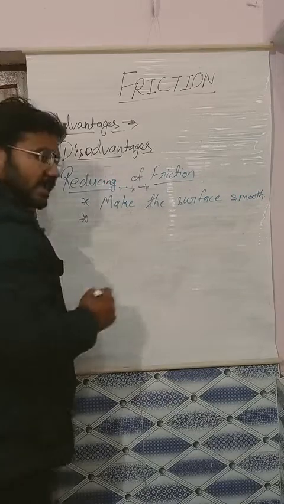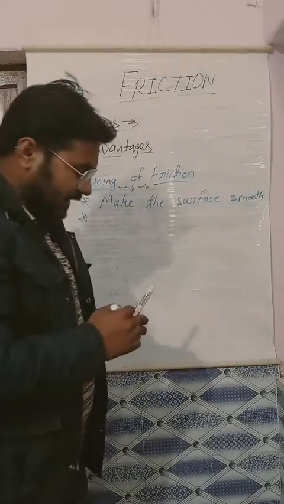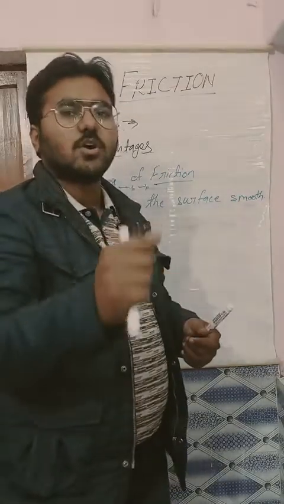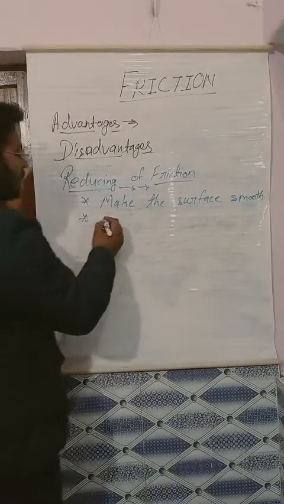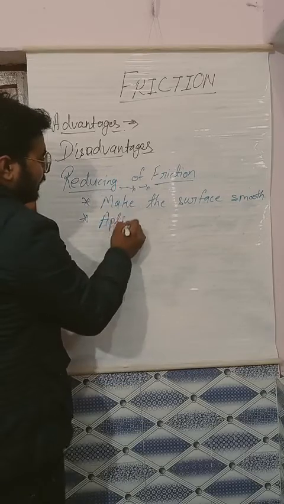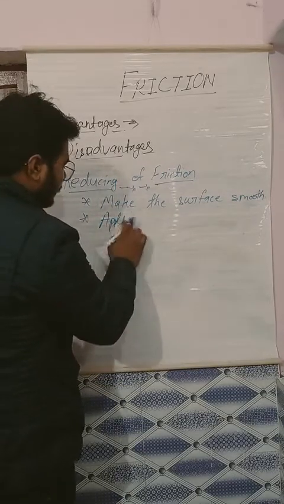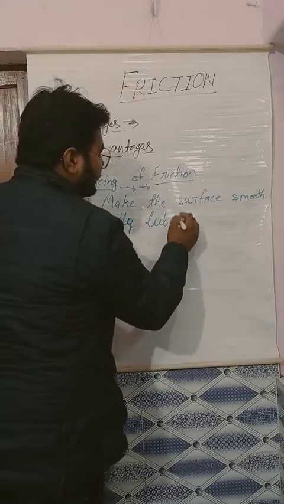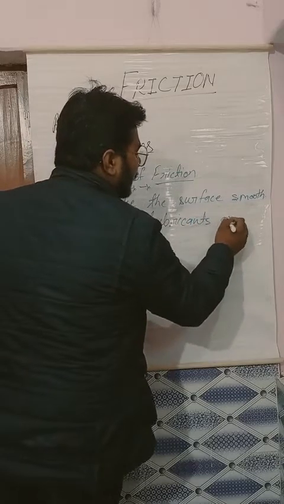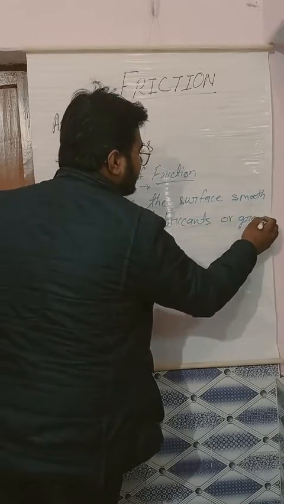Second thing, many times when you are riding a bicycle and it begins to feel heavy, what you do is apply grease or oil in that chain, that lubricant oil. So when you apply grease or lubricant oil in the chain, it causes less friction, so your cycle begins to move easily. So what will that be? Apply lubricants or grease.